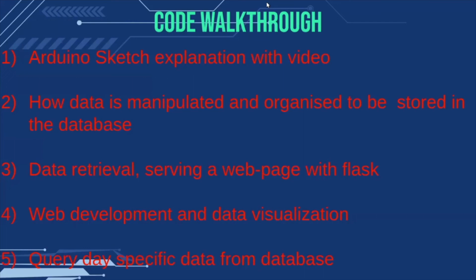Then there's a web development part with the data visualization. This is the HTML, CSS, and JavaScript, mostly JavaScript. Then we have the last function, the calendar, which we had seen. This will query the specific data for each day and show it on the web page. Let us have a look at that.